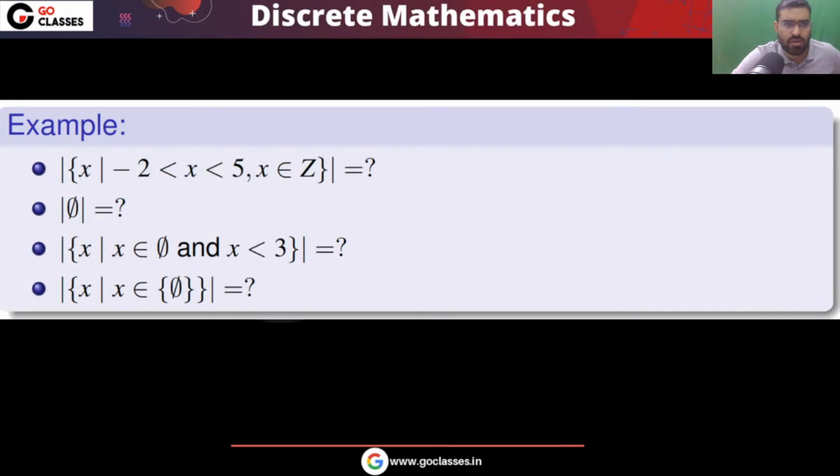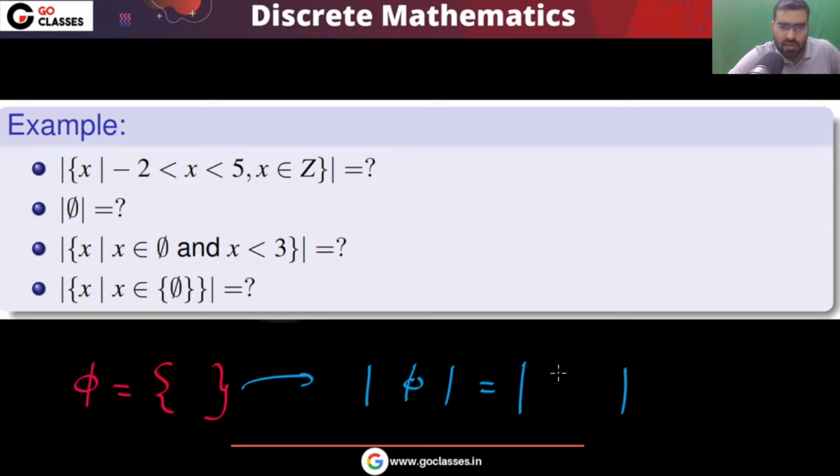Now let's move on. Let's see this. Tell me the answer for this question quickly. What is the cardinality of the empty set? The empty set means there is no element. How many elements are there in this set? In this set, there is no element, so the cardinality will be 0. So the cardinality of the empty set will be 0.